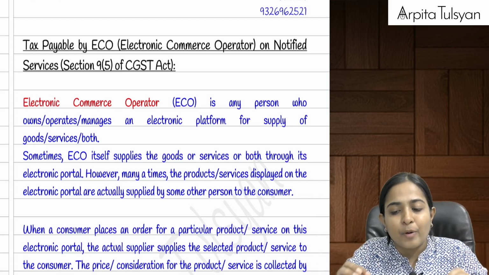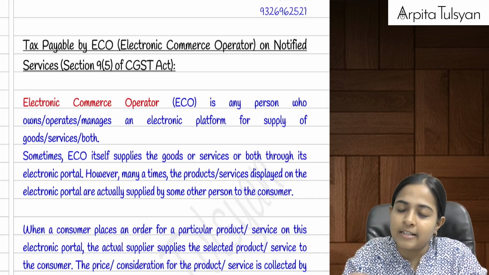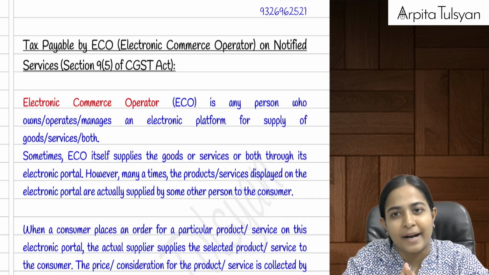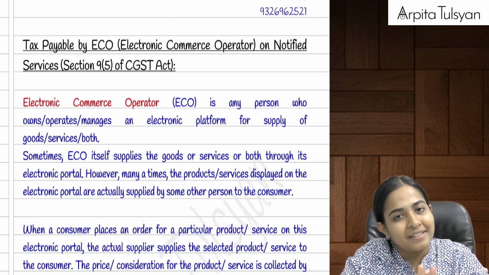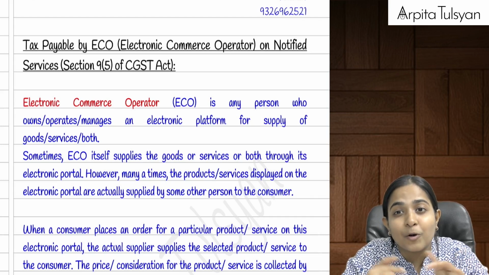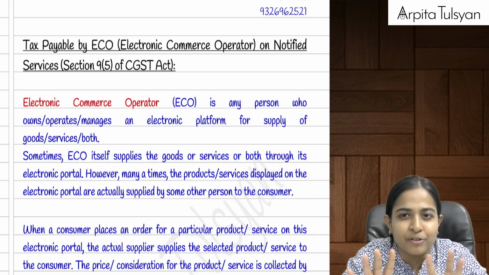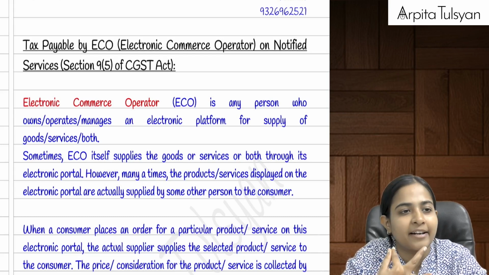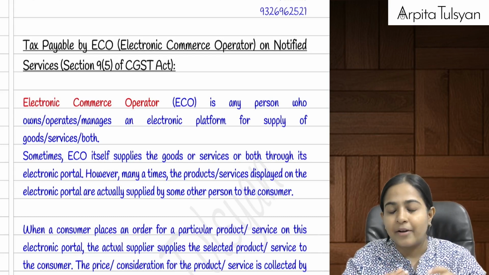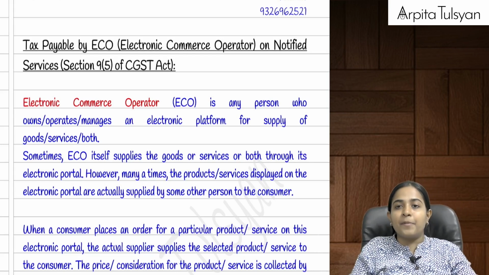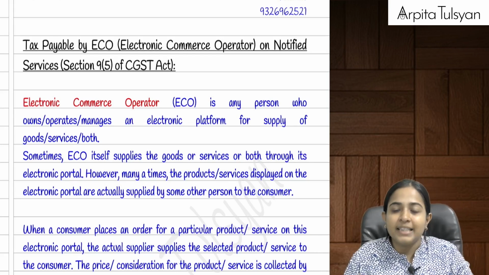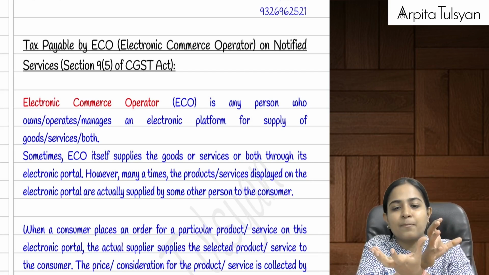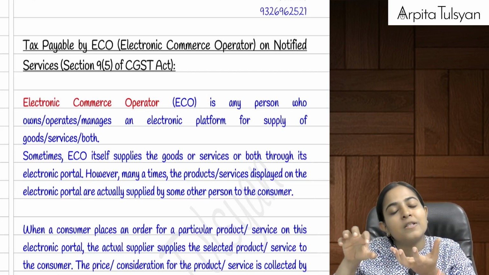Now, a few examples which I will give you for this e-commerce operator. You must have been using normally Swiggy, Zomato, Ola, Uber, then your Make My Trip, GoIbibo, you must have used all these things. Then to call a carpenter or to call a beautician, etc., generally we use Urban Company. So these are the persons, can we say these are the platforms? Actually, they are not directly providing us some services. They are acting as an intermediary. Someone else is providing the services to us through this e-commerce operator.